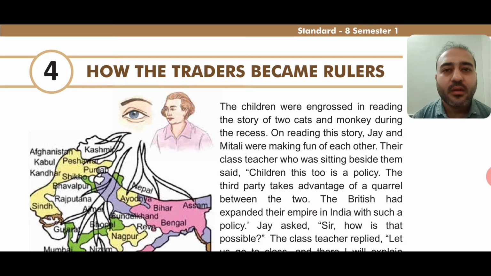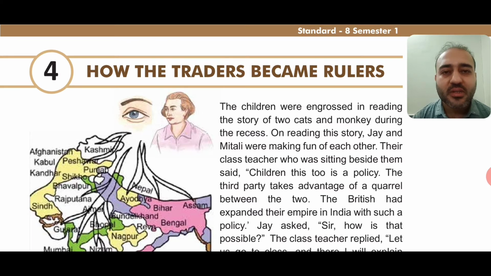That is the moral of this story, and this is exactly what the Britishers had done, right? And this is also a kind of policy. The name of the policy is divide and rule. The Britishers also did the same thing to increase their stake or their territory in India.